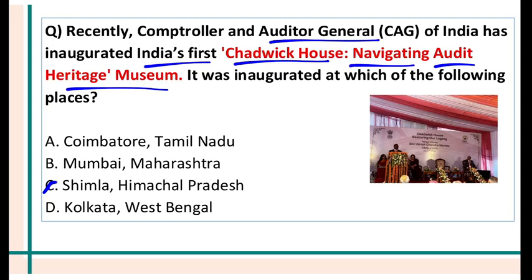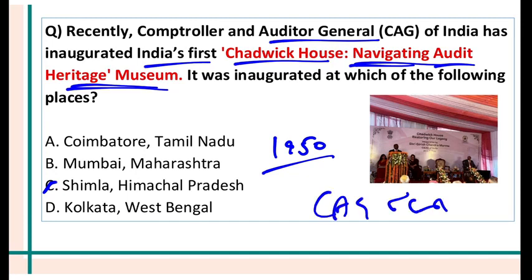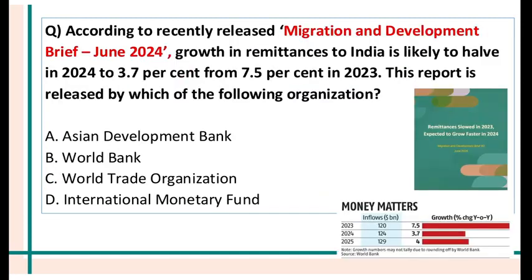After independence, in 1950, it became a training school for the Indian Audit and Account Service. So the Navigating Audit Heritage Museum will showcase the glorious auditing heritage of India. And recently CAG of India has partnered with Nepal and Bulgaria for mutual collaboration.